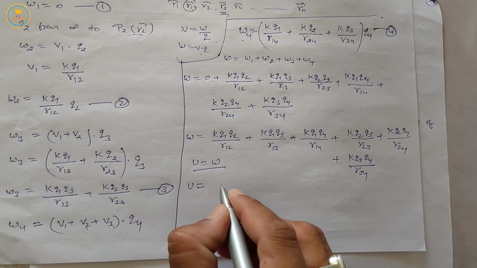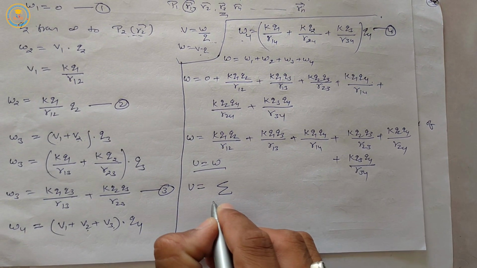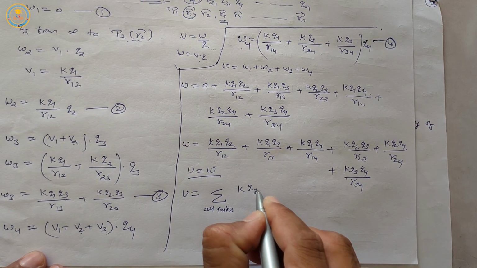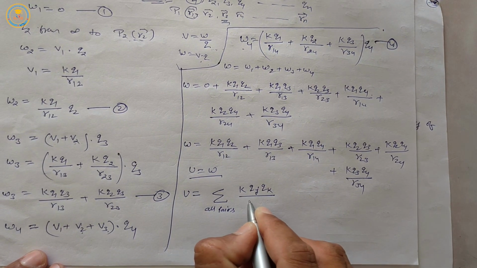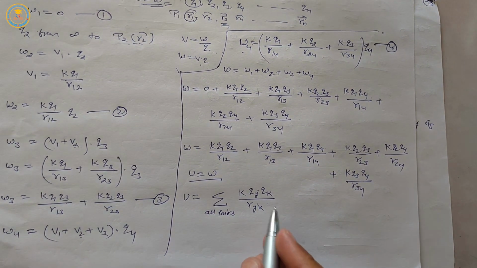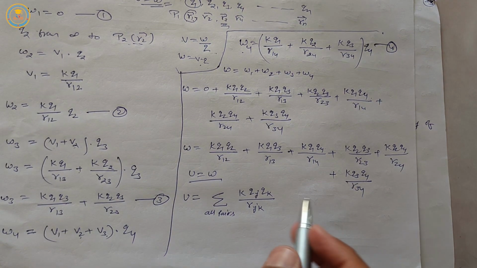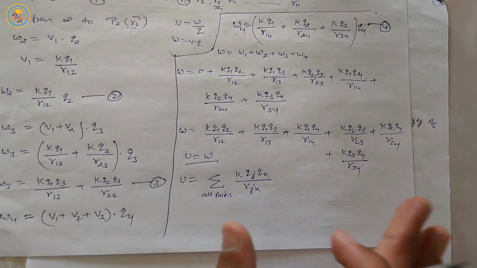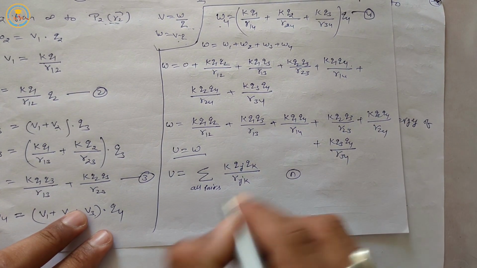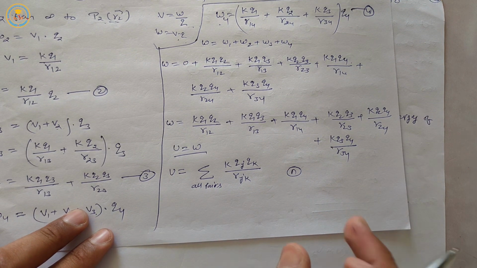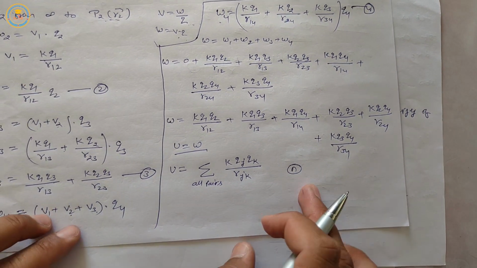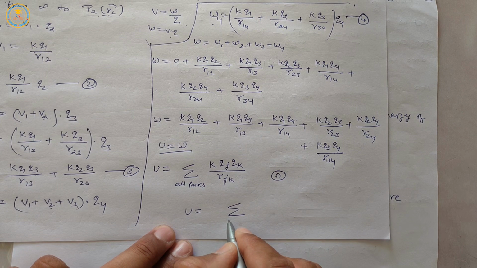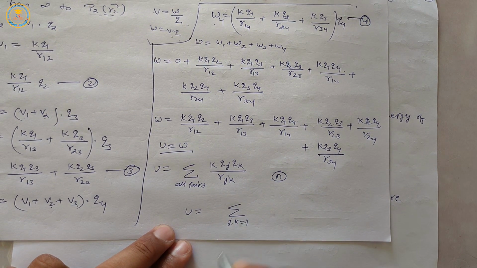So we can write U is equal to the summation over all pairs of K Qj Qk upon Rjk. Here the subscripts j and k represent the charges. Therefore, if we have n charges, then the total potential energy of the system of n charges is U equal to the summation with j and k from 1 to n.